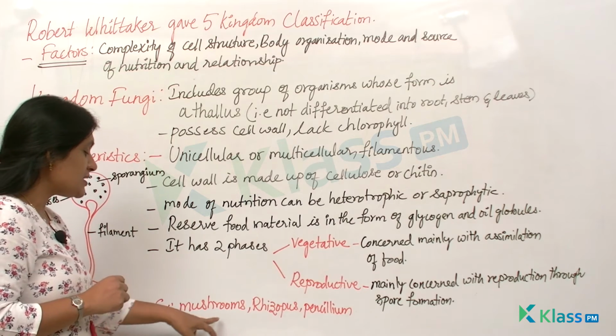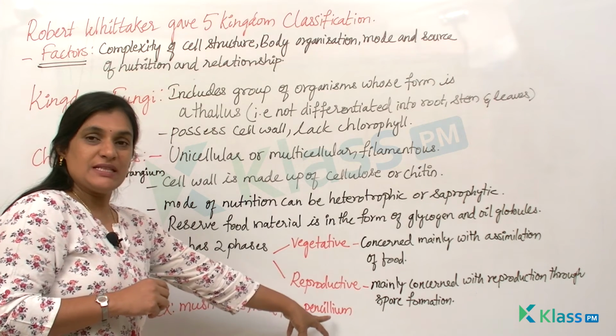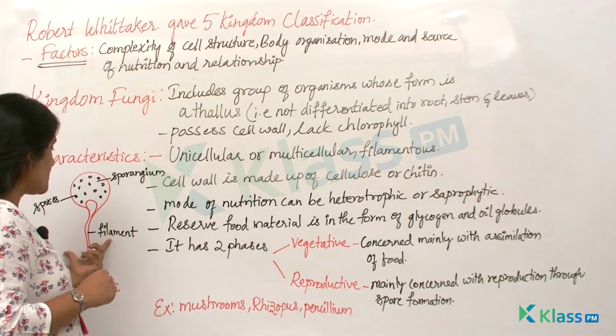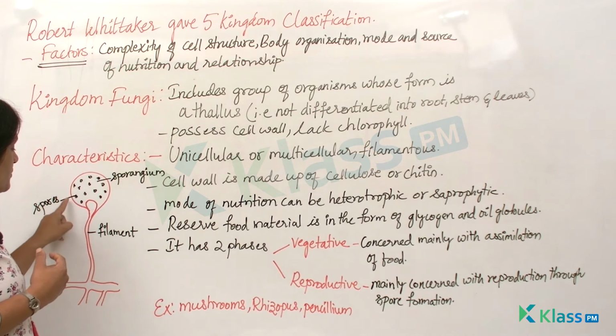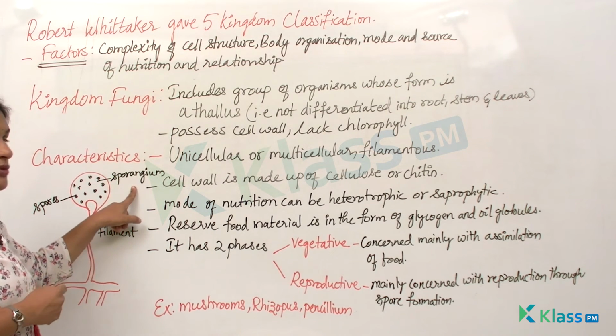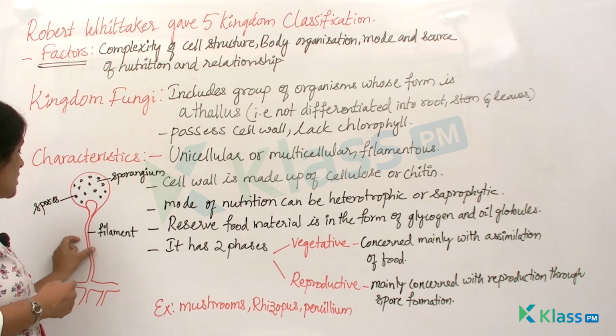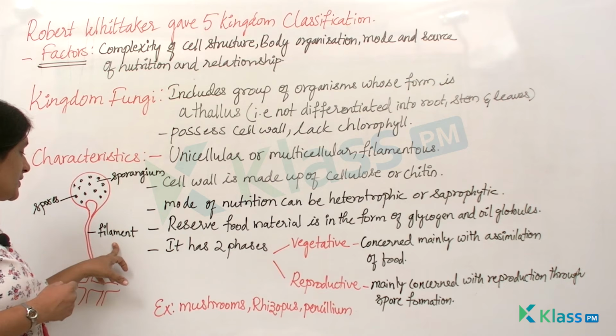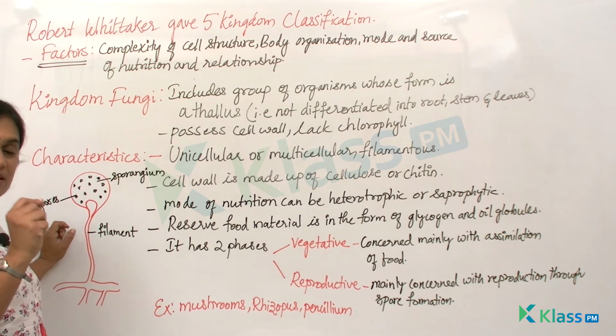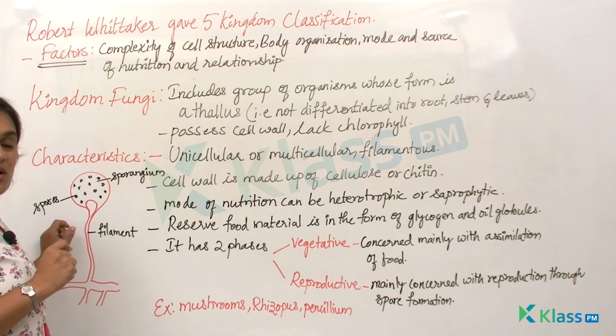Examples are mushrooms, rhizopus, penicillium, and I have drawn a rhizopus over here, one single filament of rhizopus. You see that they have a spore, a sac-like structure which is said to be sporangia, which runs down as a thin, long, cylindrical structure which is said to be filament. And one single filament is said to be hyphae. What is it called? Hyphae.